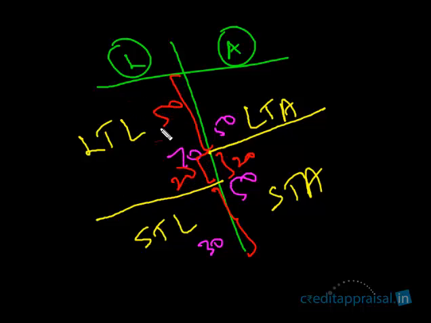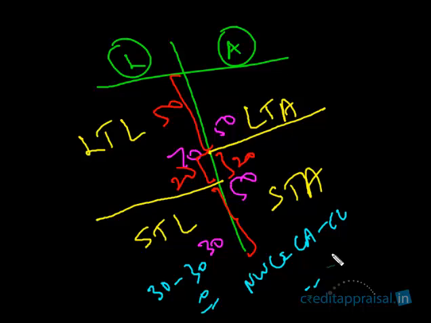Your long-term liabilities of 70 have financed the long-term assets 50 and also some short-term assets. Is this clear? If you look at the formula of NWC, current assets minus current liabilities, earlier it was 30 minus 30, which was 0, right? Now current assets is 50, current liabilities is 30, so 20.